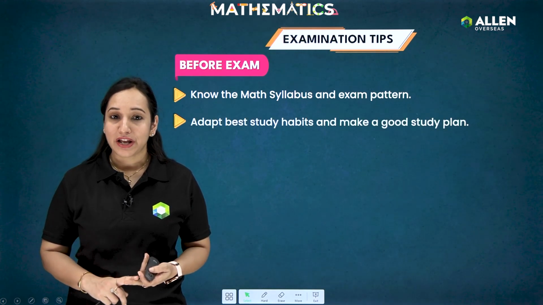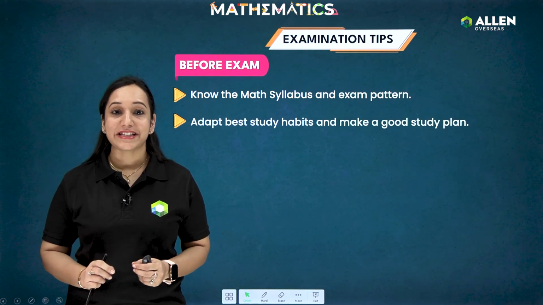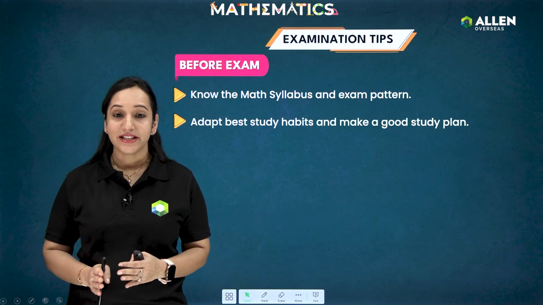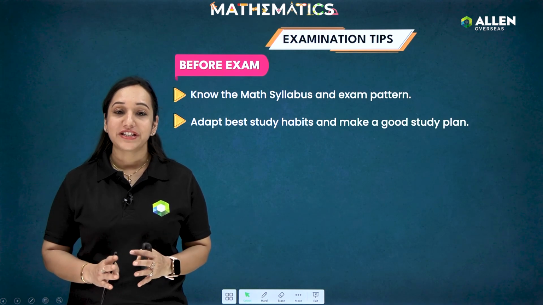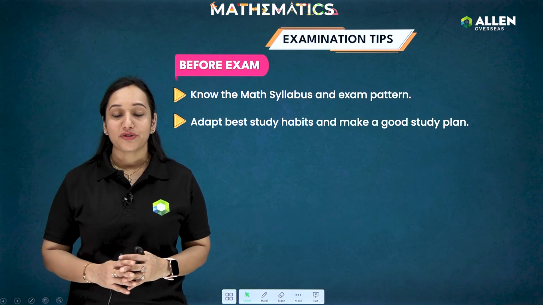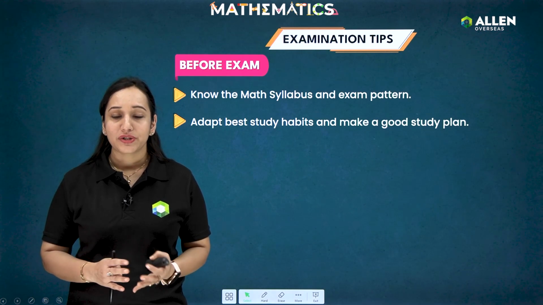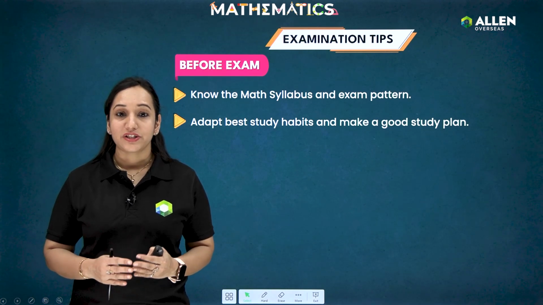Make a good study plan for yourself, students. Your math exam is on 21st of March. If someone has not opted for Hindi, then surely they will be getting 5 days time, and that is a good time for quick revision. So approximately 4 to 5 hours you can spend on every chapter and its revision.